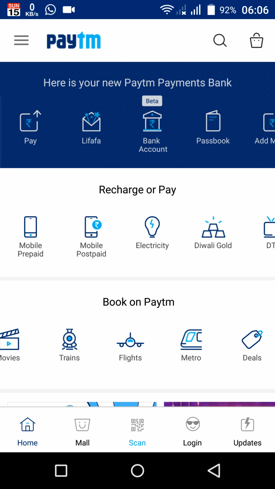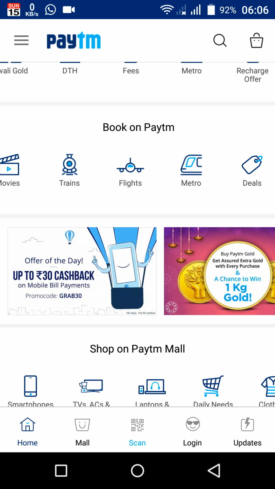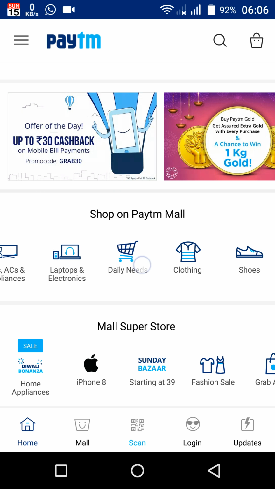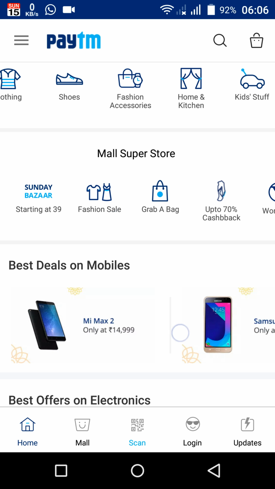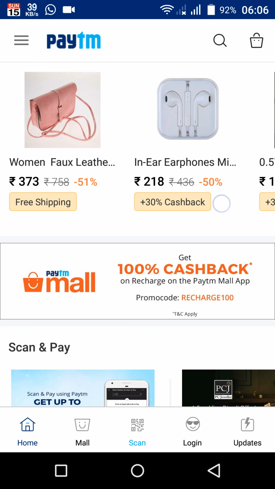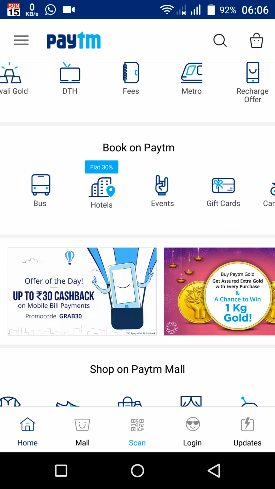And here also mobile, you can recharge your mobile, prepaid mobile, postpaid mobile, electricity. These are the shortcuts to recharge. Okay, here you can book a ticket. Here you can shop also. Okay, you can also get maximum offers in this paytm. I have purchased lots of things from this paytm.